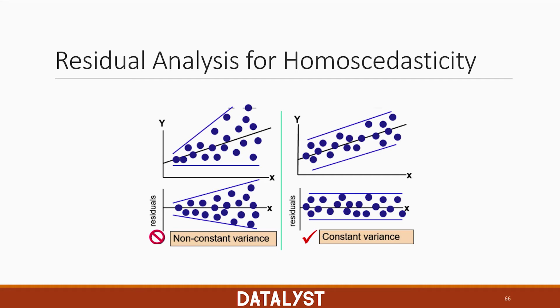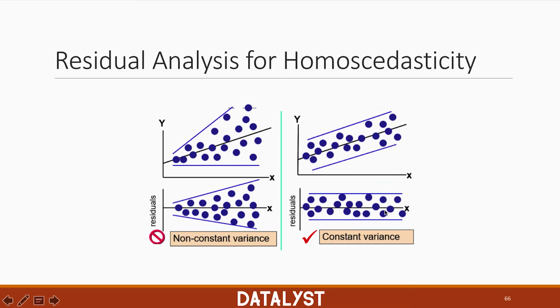So here again are two examples. On the left-hand side, you see a case where the variance of the residuals is not constant. So we call this phenomenon heteroscedasticity. And you can see that here we are modeling x against y. And you can see that as x increases, so does the variance increase. There are some cases where this can happen, some specific problems. So when we plot the residuals, this is what we see. We see that the errors get larger and larger as x increases. So that's not what we're after.